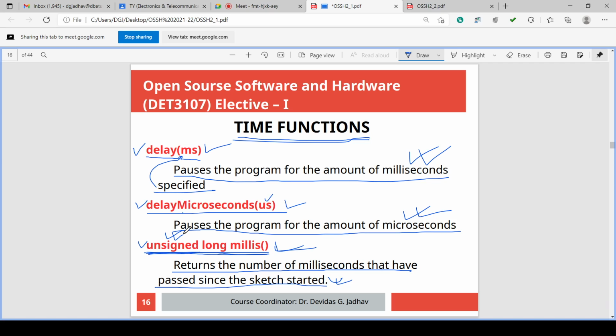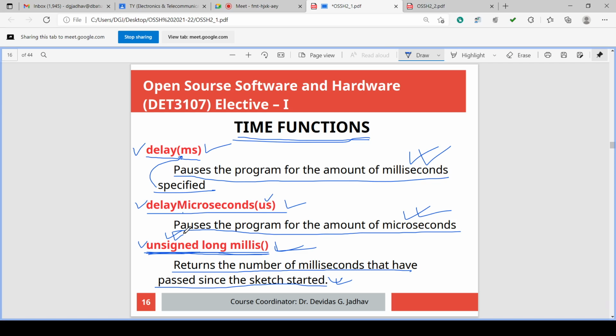After execution of this function, it returns a value of that data type. Whatever value it returns has some data type, because obviously every value in the program has some data type. So this function returns an unsigned long value. So it is an integer with a large memory capacity to store itself.